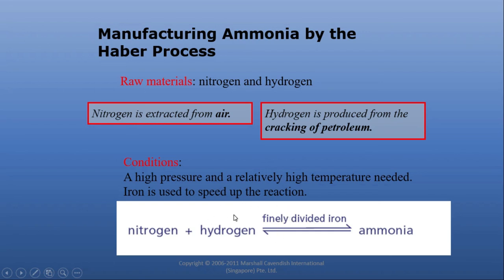Now the question is, if nitrogen and hydrogen are combining to form ammonia, and at the same condition ammonia is also decomposing into nitrogen and hydrogen, our target product is ammonia. How can we achieve a good yield of ammonia? You have to think about it and we will discuss it in the next lesson.